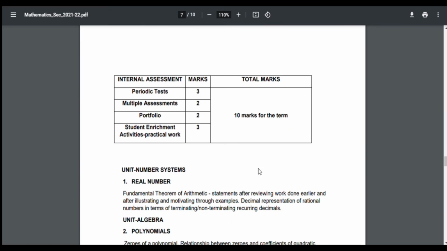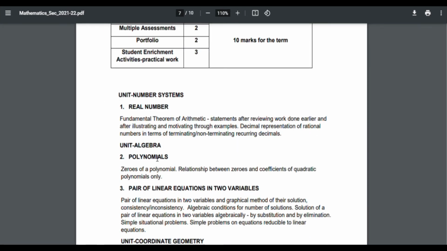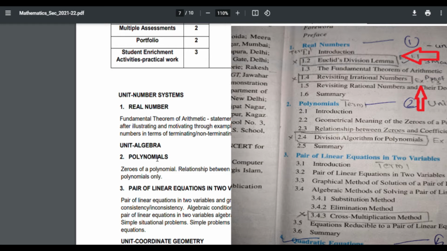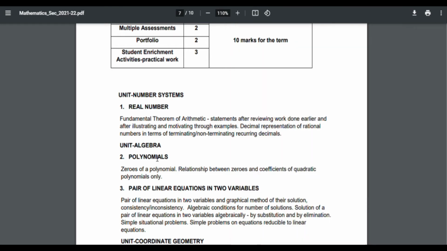Okay, next they have given a table with the internal assessment mark division. Periodic test 3, multiple assessment 2, portfolio 2, student enrichment activities and practical work 3. Total 10 marks. You can easily score these 10 marks. Please make sure you submit these things on time and participate actively in all the activities, and you will get 10 marks. Now we can check which topics are reduced or eliminated from your chapters. I hope you are marking this clearly on the index page of your maths textbook. This will be helpful for your further studies.